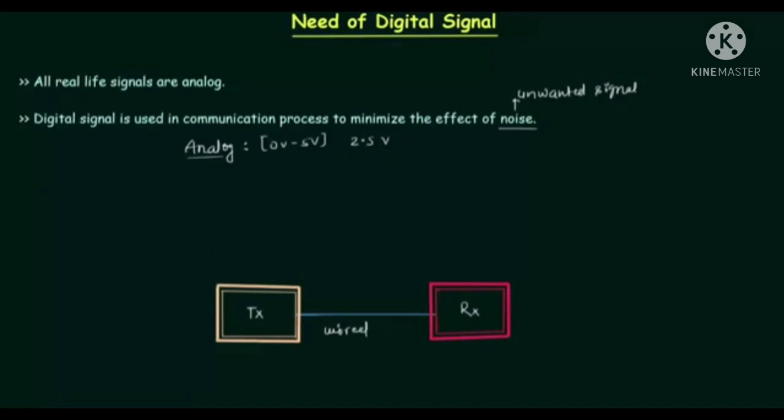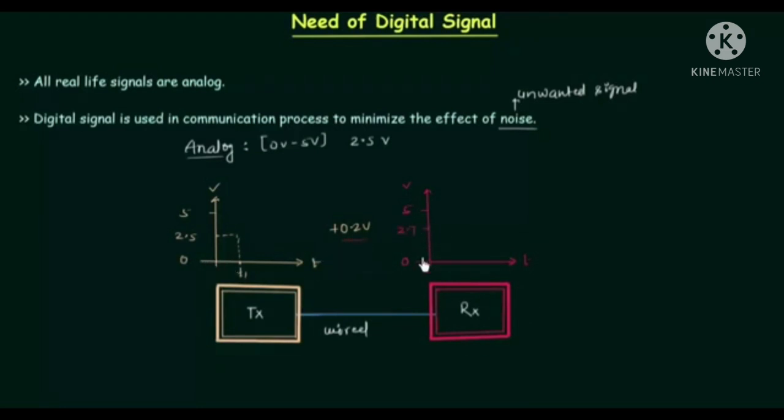So let's see what we have. 0 volt, and this is 5 volts. At any time t1 we are sending 2.5 volts, and in this channel a noise of 0.2 volt is added to this 2.5 volts. So at the receiver's end we will obtain the distorted signal. We don't have 2.5 volts at this end because noise of 0.2 volt is added, so we will